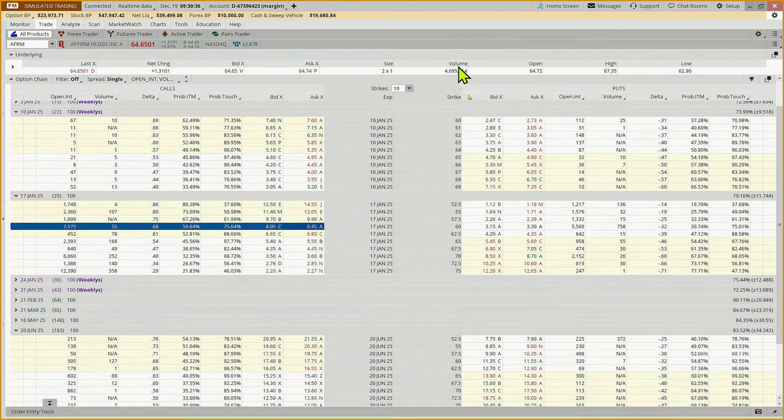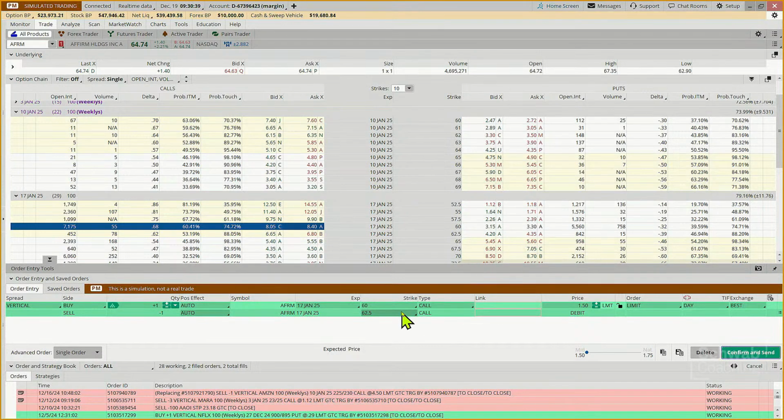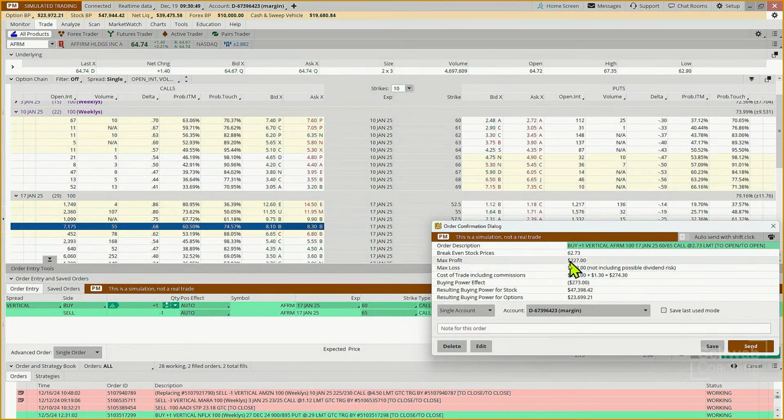So if I buy my vertical at 60 and 65, that's $5 wide, I'm paying $273, which is quite extraordinary because I could make up to $227. I'm risking $273.